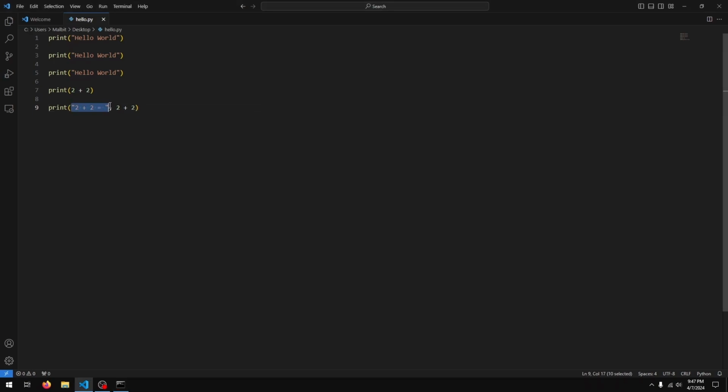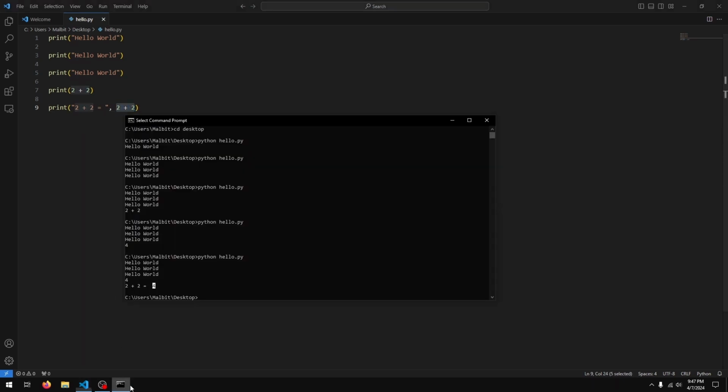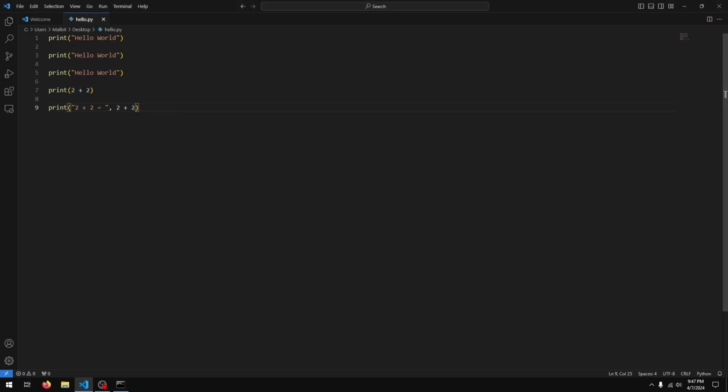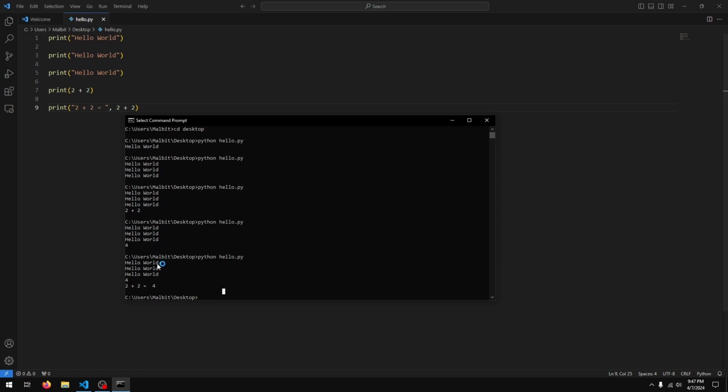So here what I've done is I've basically combined an expression inside quotation marks with an expression that's not in quotation marks. You can do that with the comma. So you can have one expression, comma, another expression. And with that, you can have something like this, 2 plus 2 equals 4. You'll see that each print statement is printed on its own line.